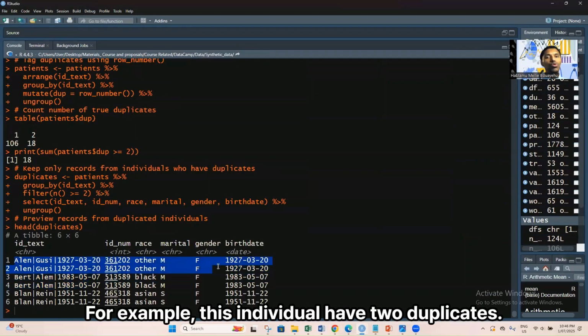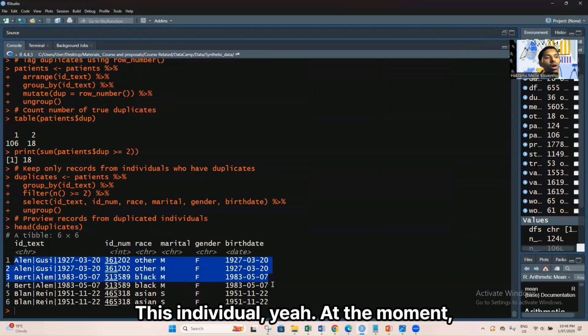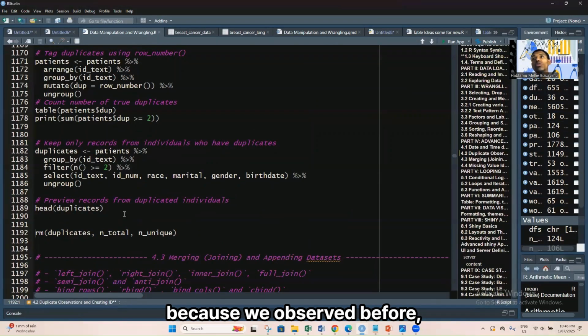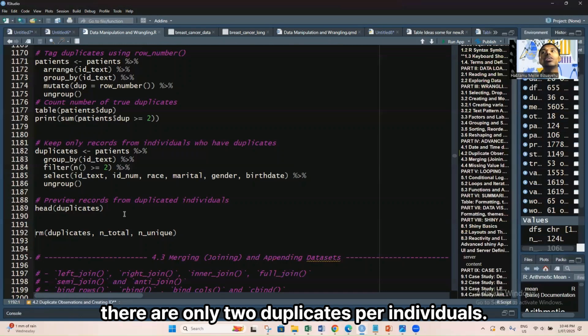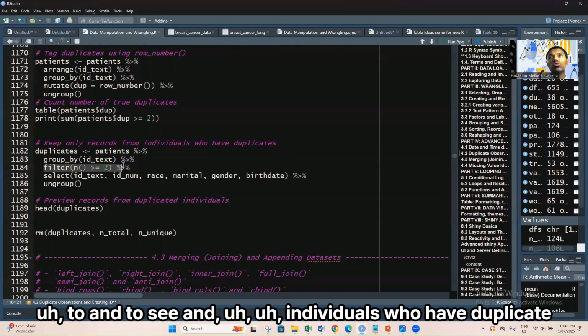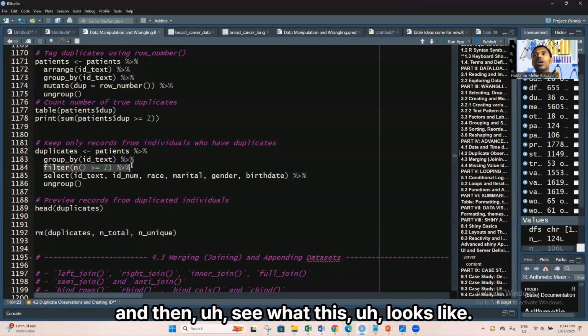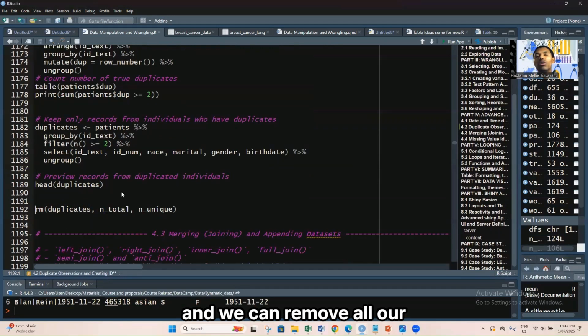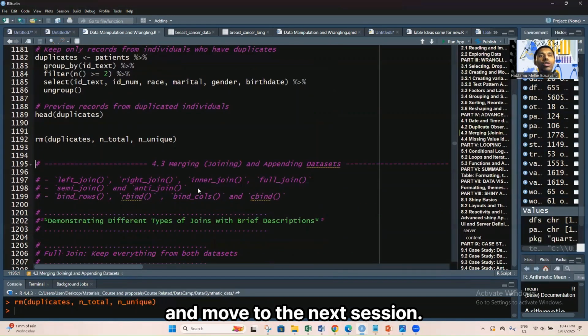For example, this individual has 2 duplicates. Because we observed before there are only 2 duplicates per individual. So this is really important, to see the individuals who have duplicates and see what it looks like. Then we can remove all the duplicates and move to the next session.